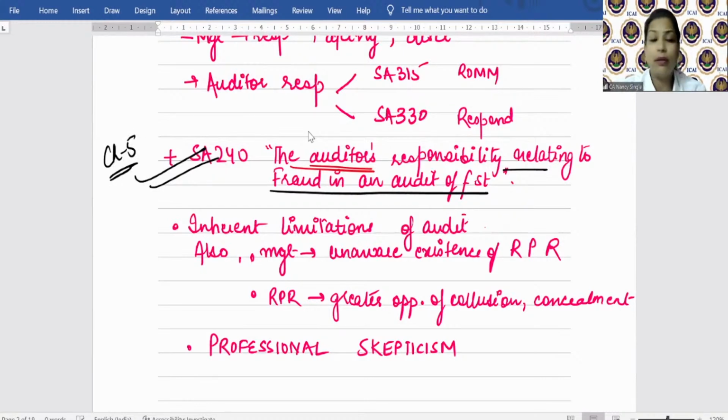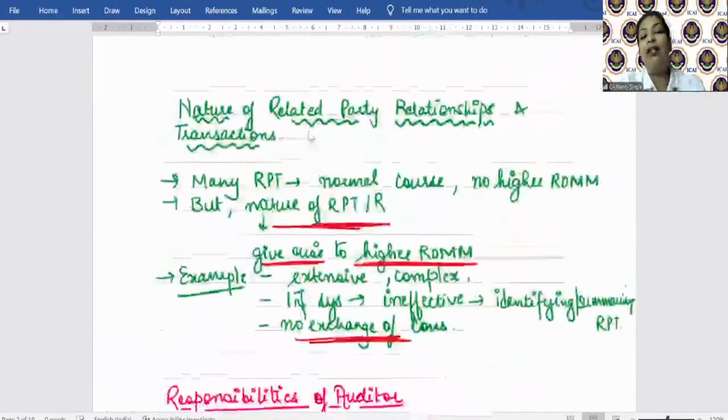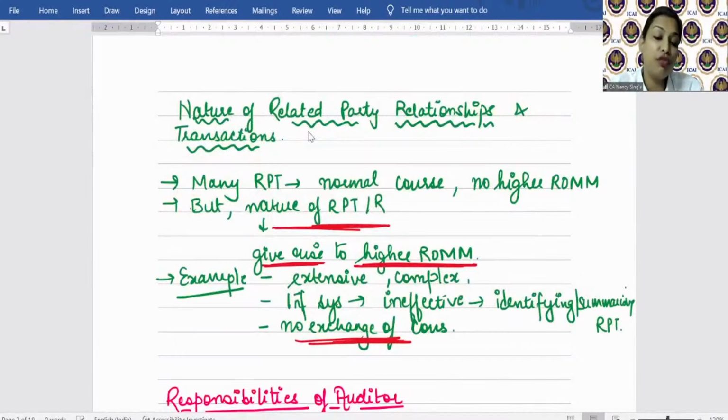You will be able to understand SA 240 in detail in your chapter number 5. Since the chances of fraud and collusion among related parties or in related party transactions are high, the auditor needs to consider his responsibility in terms of SA 240 also. And students, we have done inherent limitations of audit in chapter number 1, whereby in the 4th point, we have understood that the risk of material misstatement, or the chances that the auditor is not able to